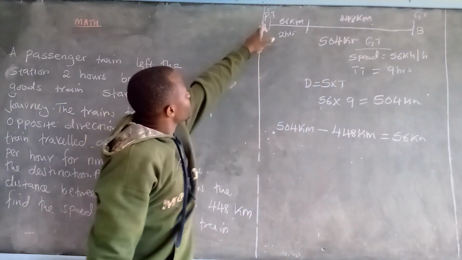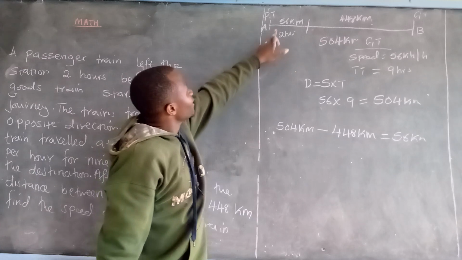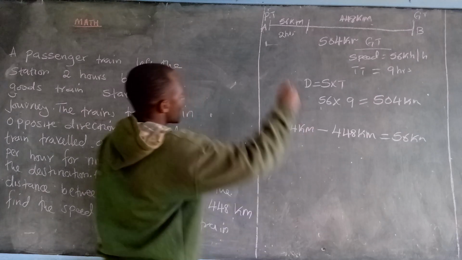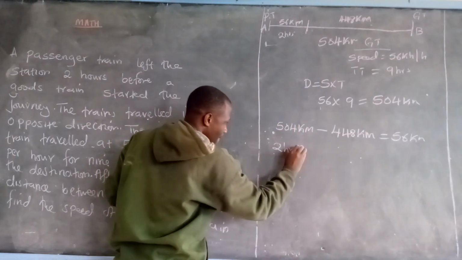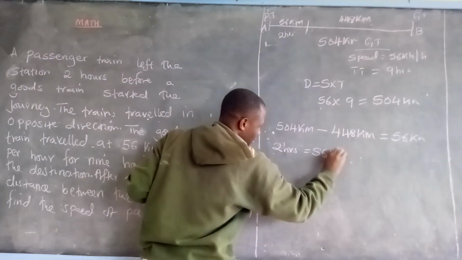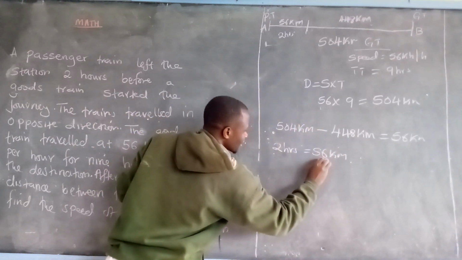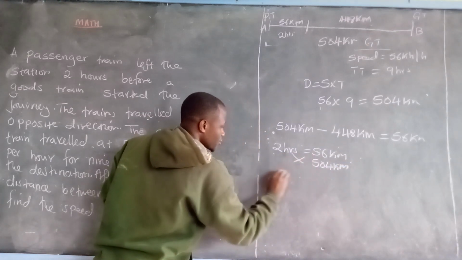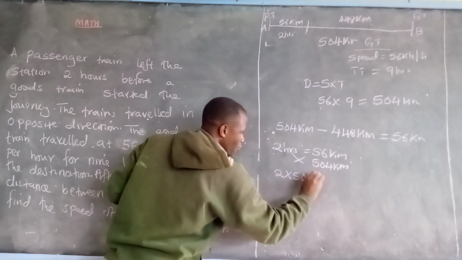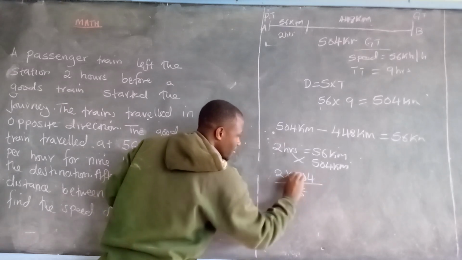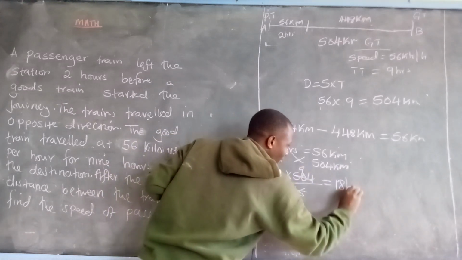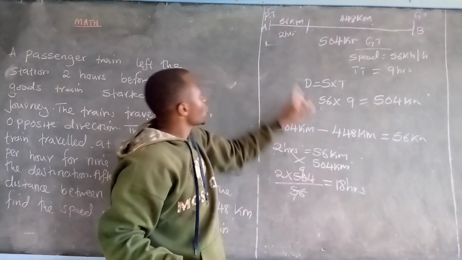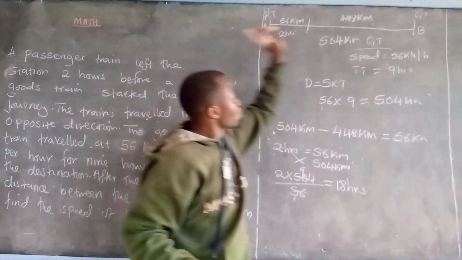Now, if this passenger's train can travel 56 kilometers in 2 hours, what about the whole journey? 2 hours, 56 kilometers. What about our whole journey, that is 504 kilometers? Cross multiply: it is 2 multiplied by 504 over 56. By here 1, by here 9. Answer is equals to 18 hours. So, the passenger's train will take 18 hours to travel from station A to station B.